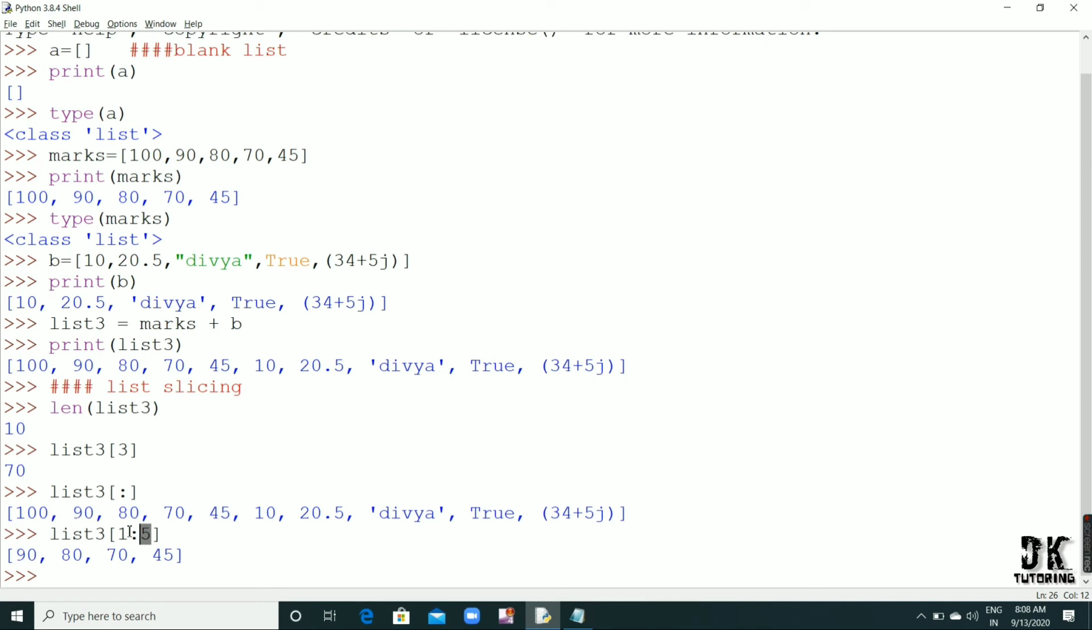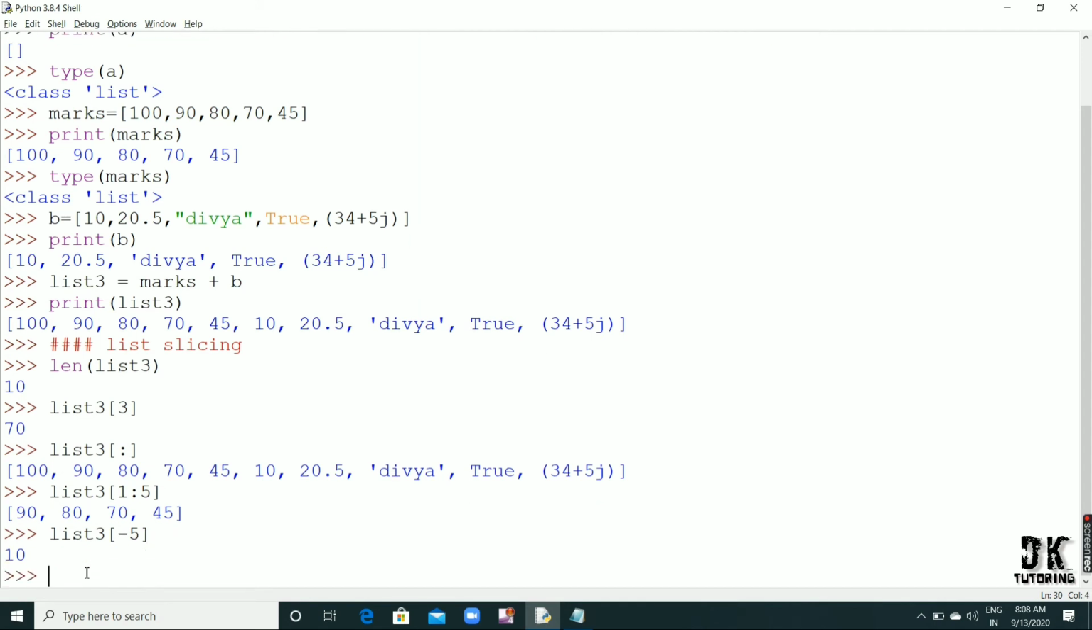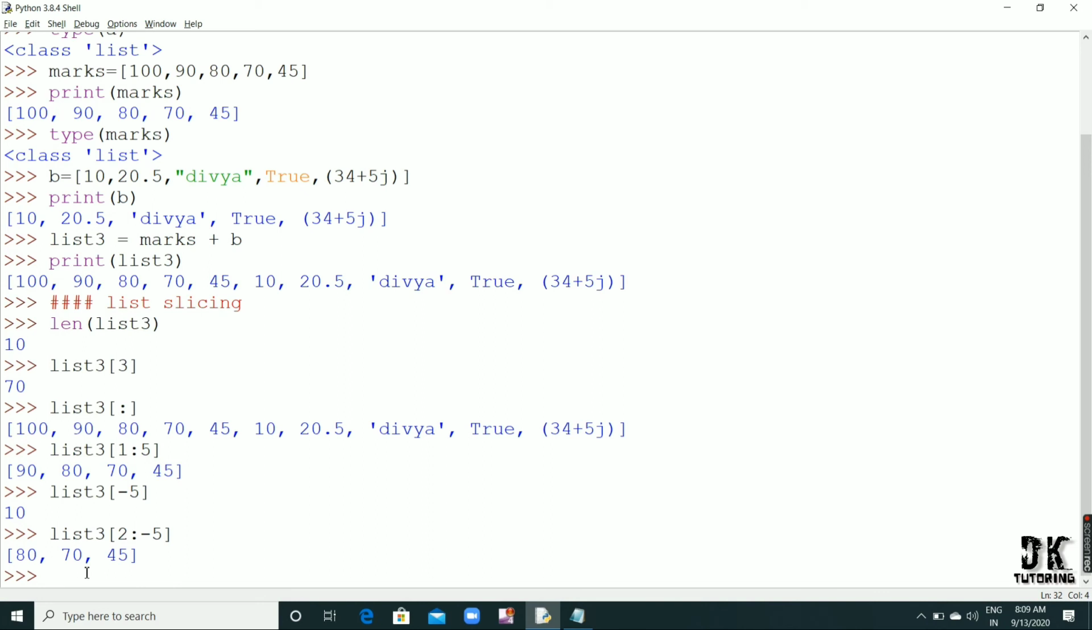Okay, in the same way you can go from the backside also. If I write here list 3 of minus 5, see 10, from the backside the count starts from minus 1. Okay, again see list 3 of 2 colon minus 5, that means it starts from 2 and ends with minus 4. You can see this 80 is 2 here. Okay, and minus 5 means start counting from the backside. This is minus 1, minus 2, minus 3, minus 4 and minus 5.